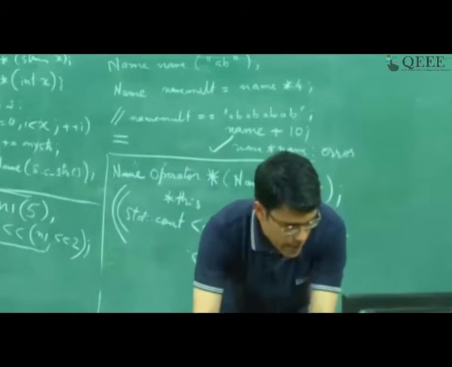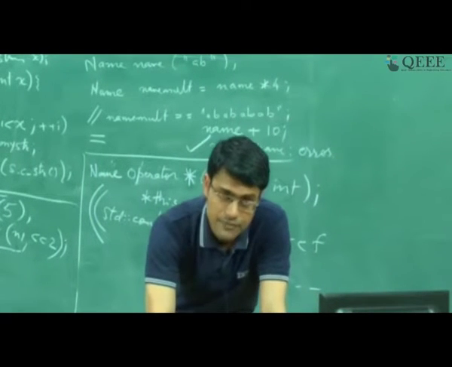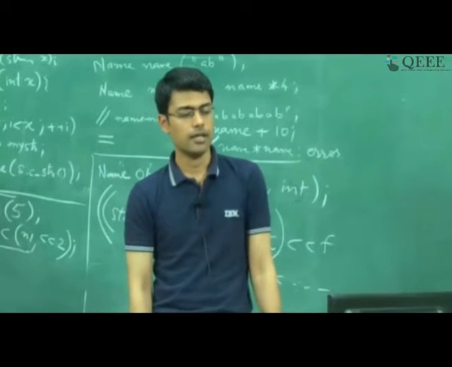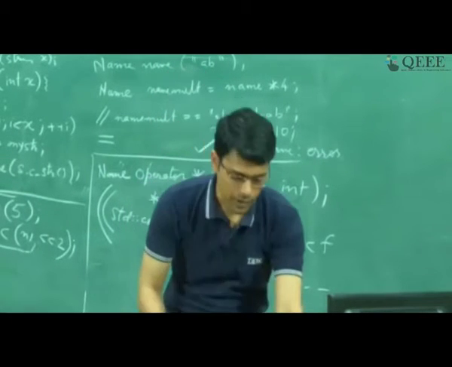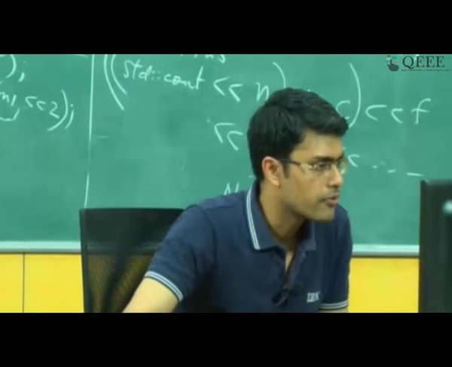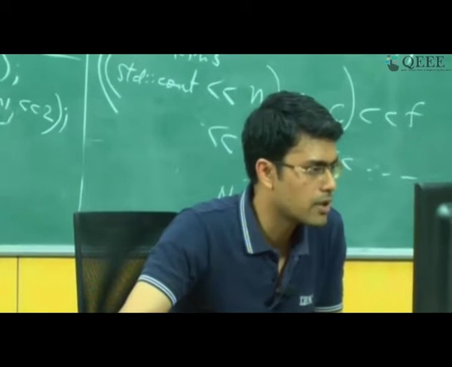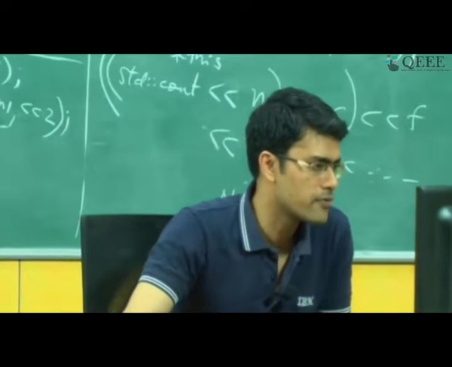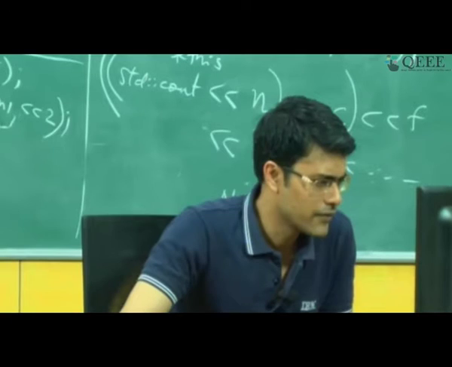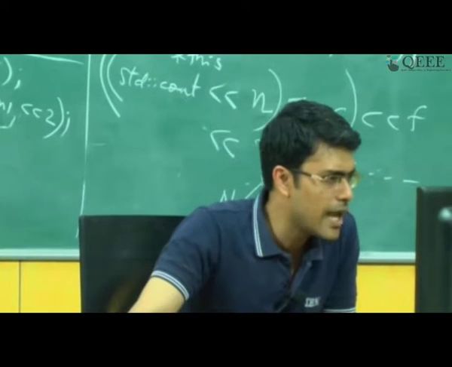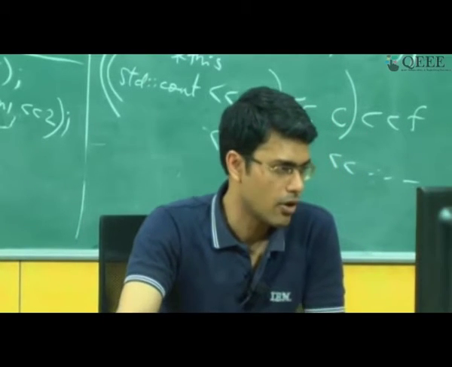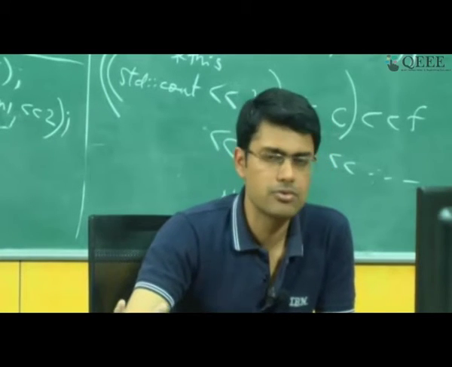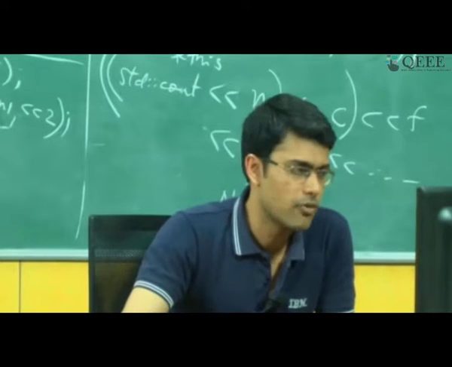Now before we get into overloading the left shift operator for cout, or the right shift operator for cin, I would like to take up some of the questions that have come up. When used in prefix form, what does the overloaded plus plus operator do differently from what it does in postfix form? This question is from TKMKL. I don't know if it's a question or you want to test my knowledge, but either way it might be good to just try out the program and see what's happening.